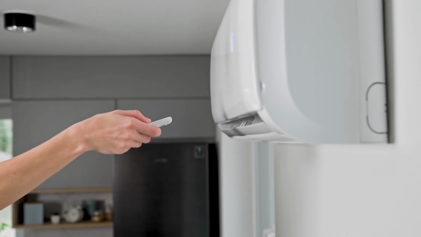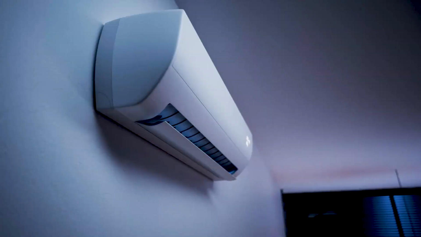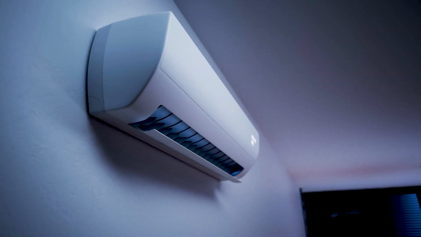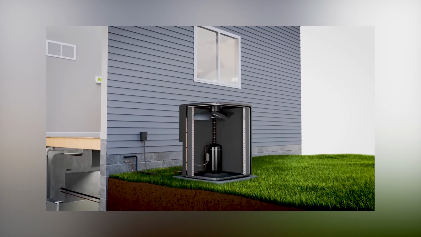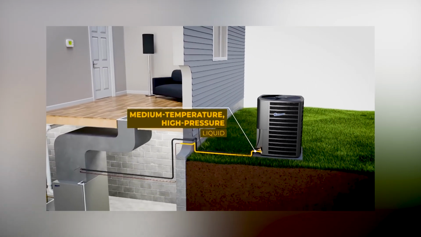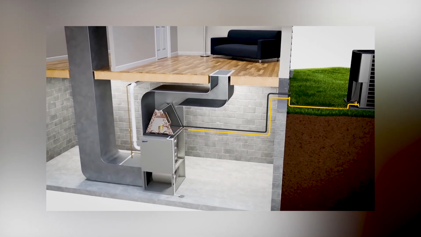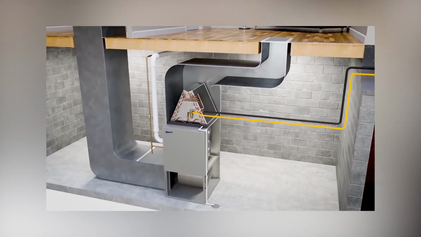Number 1. Devices with the highest energy rating are up to 30% more efficient than models with lower ratings. Number 2. Keeping windows and doors closed during air conditioner use reduces consumption by up to 20%. Number 3. Regular filter cleaning can improve efficiency by up to 15%.